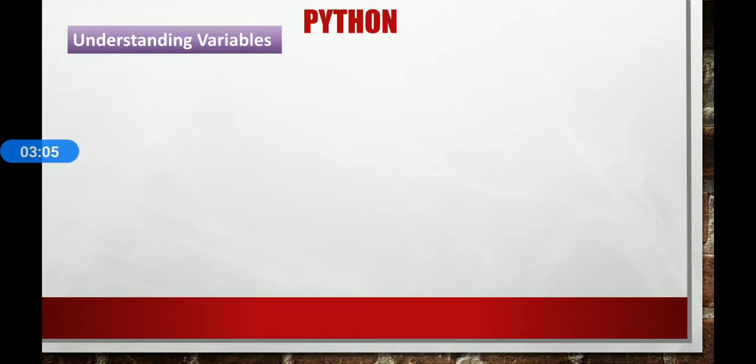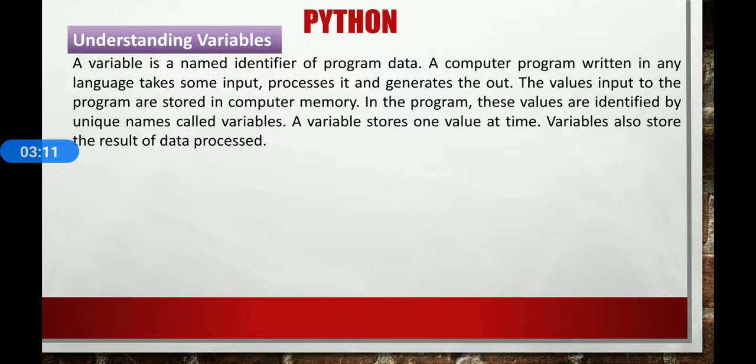Next one is: what is a variable? A variable is a name identifier of program data. A computer program written in any language takes some input, processes it and generates the output. The values input to the program are stored in computer memory. In the program, these values are identified by a unique name called a variable. A variable stores one value at a time. A variable also stores the result of data processed. When a new value is stored in a variable, the earlier value gets overwritten. As the program runs, the values in a variable might change, hence the term variable.